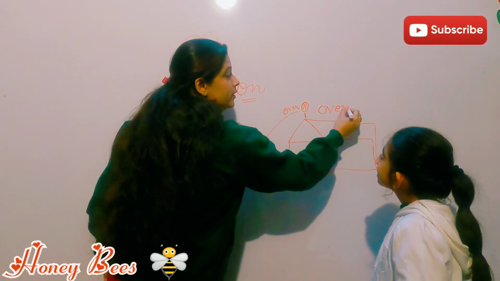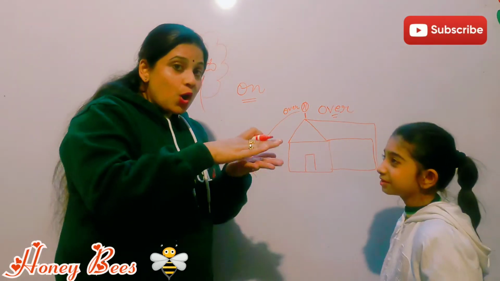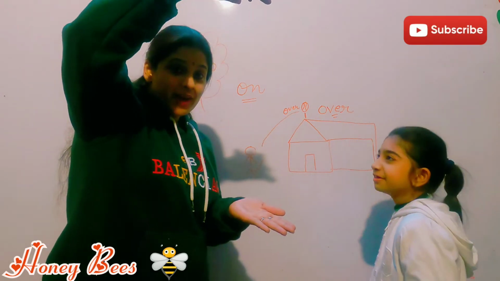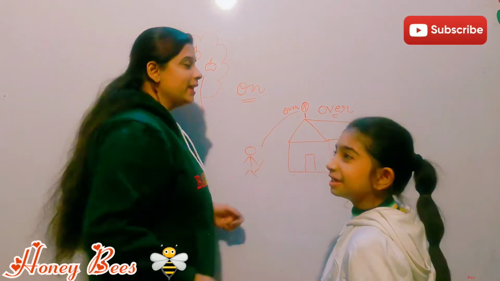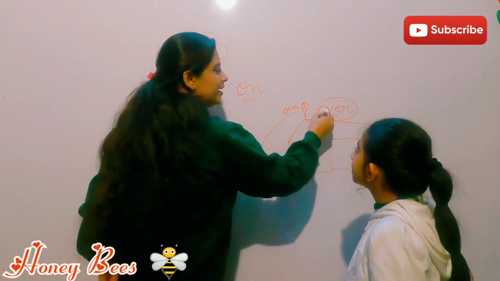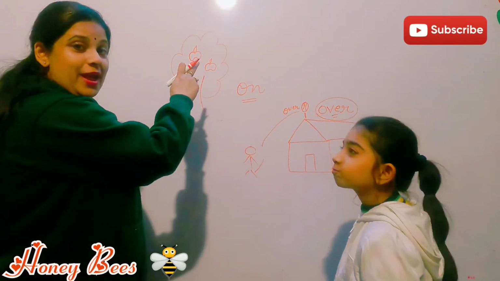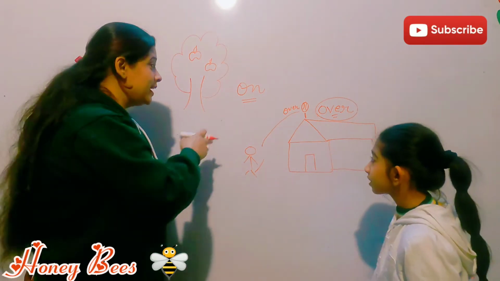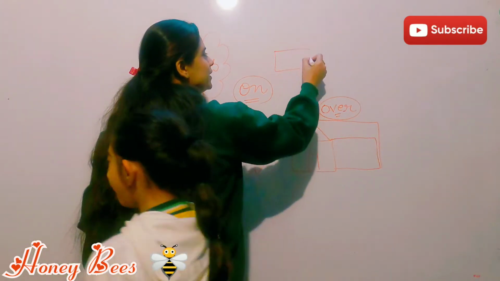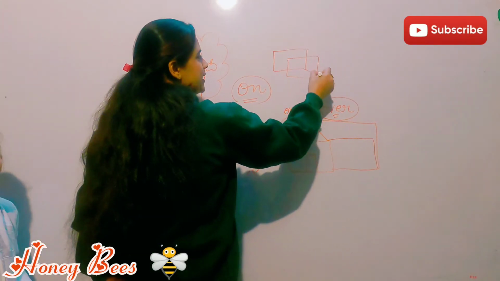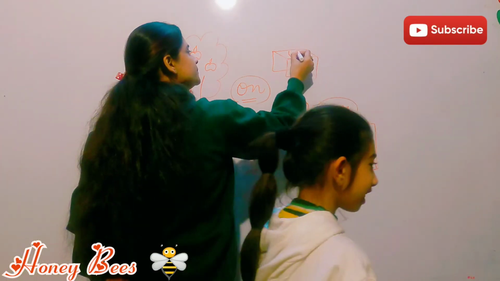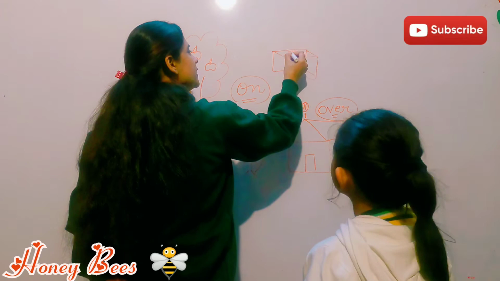It moved from there, right? So that is why here we use the preposition over, and when apples were on the tree, there we used on.